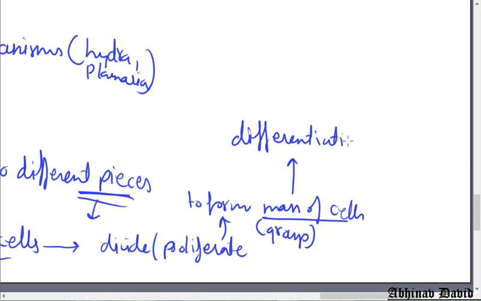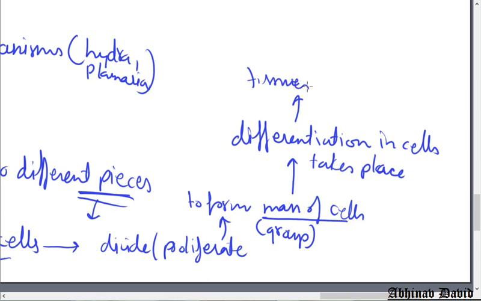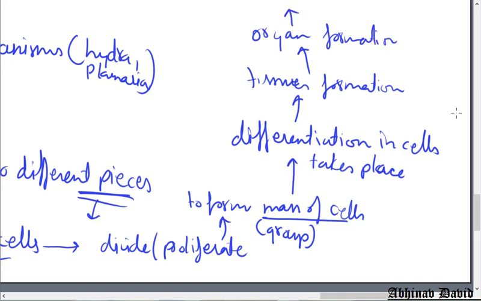Now all cells are the same when they are dividing, but then cells become different after a certain time. Differentiation takes place, meaning the cells become different from each other. So differentiation in cells takes place and tissues are formed, tissue formation occurs, and after that organ formation, and then the complete organism is formed.